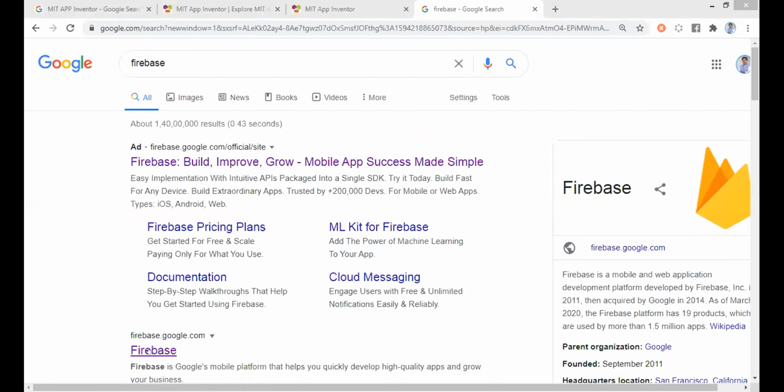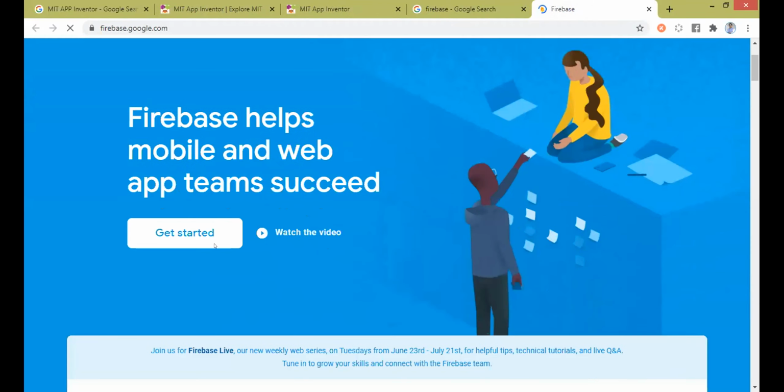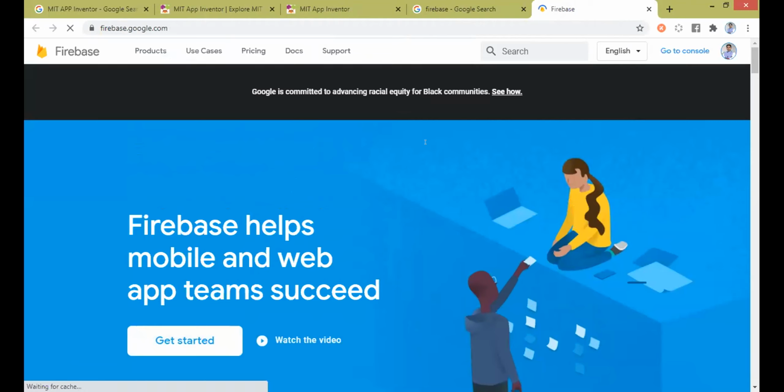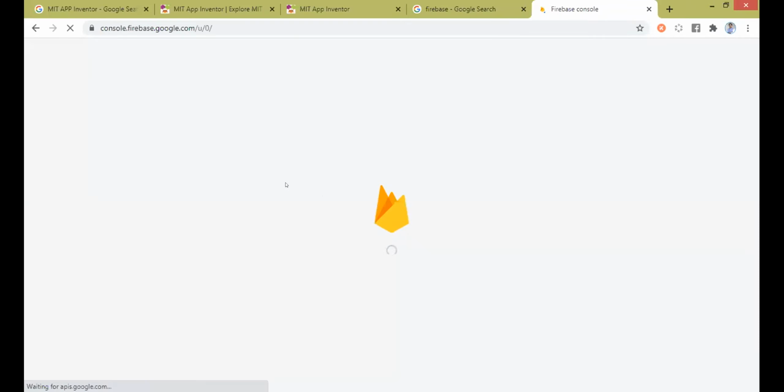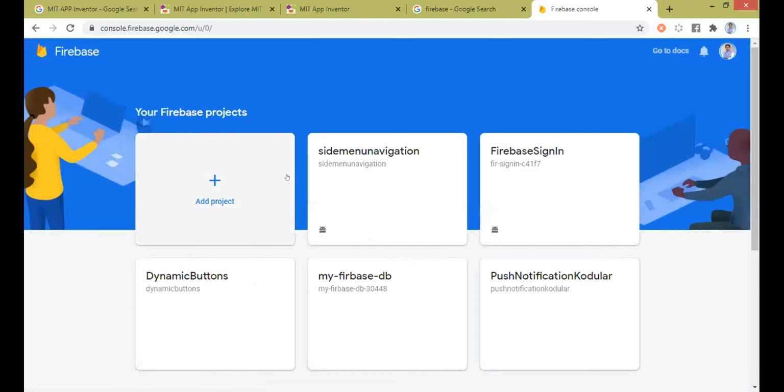Right? For example, see here, once I get inside the Firebase, I will be able to authenticate each and every user. So this is some advanced stuff. Okay. So if I get inside, get started, it goes into the Firebase. Firebase is a Google database actually, right? It's Google's authenticated cloud server where you can access data.